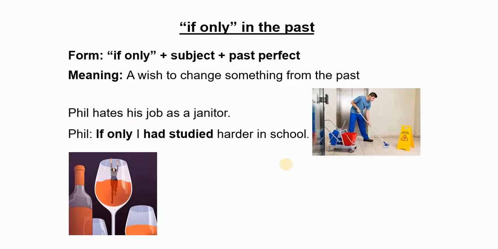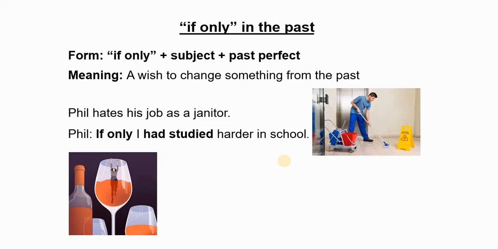So he regrets that he didn't study hard in school, and today he regrets that. So that's what this means. If only I had studied harder in school. Alright? So it is a wish in the past. It is an unreal situation because, of course, we cannot change the past.